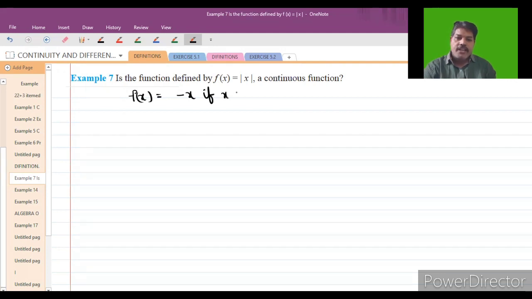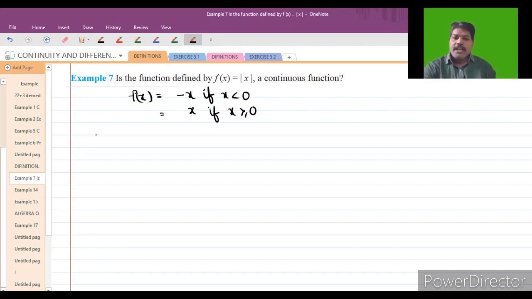if the x value is less than 0, and x if the x value is greater than or equal to 0. So f of x is equal to minus x if x is less than 0, and x if x is greater than or equal to 0. Then what will we take up? I will do this problem in two cases.